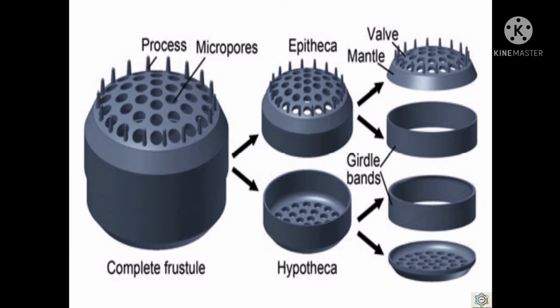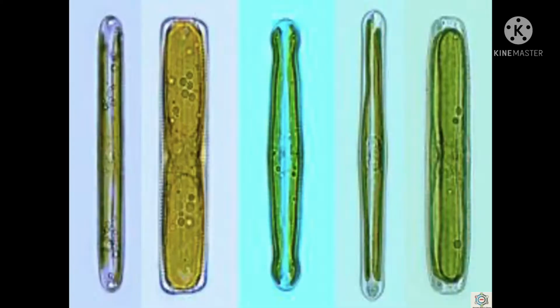The cells of diatoms are called frustules. Here you can see the structure which is known as the frustule. The cell wall is chiefly composed of cellulose impregnated with glass-like silica. It shows sculpturing and ornamentations.